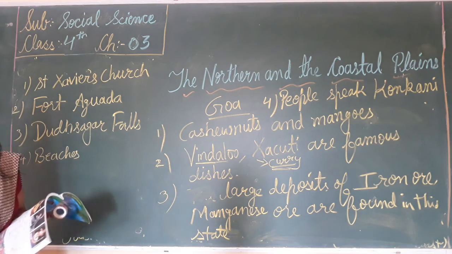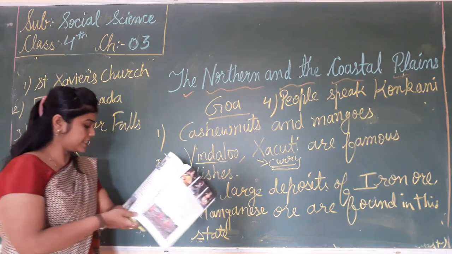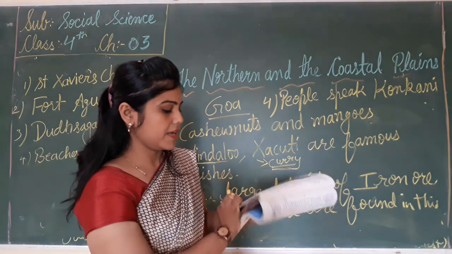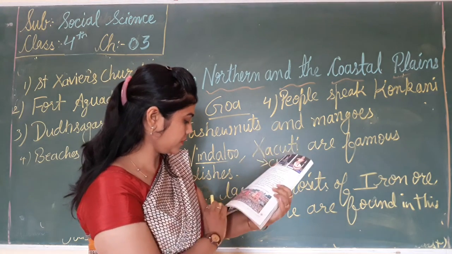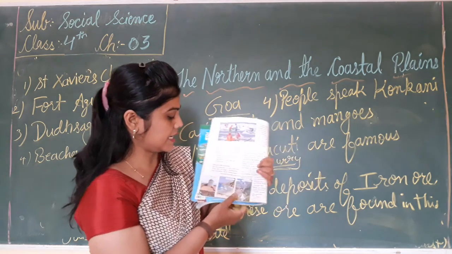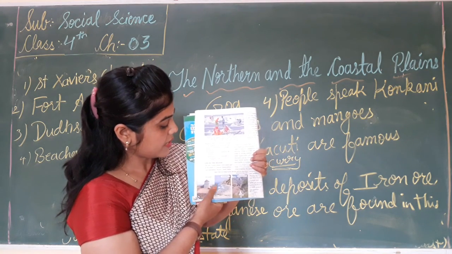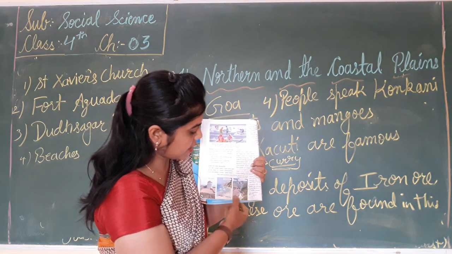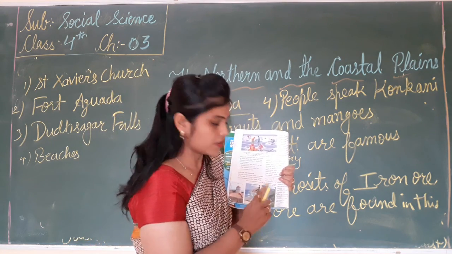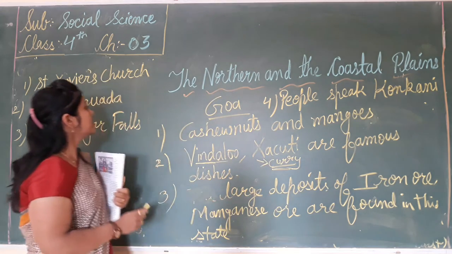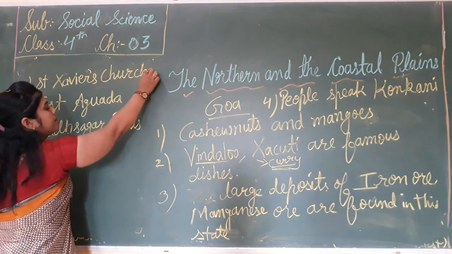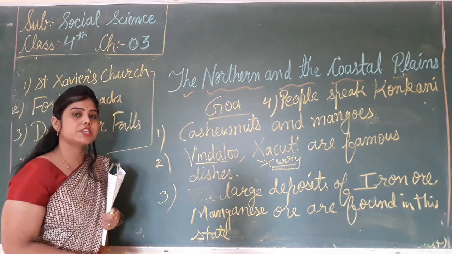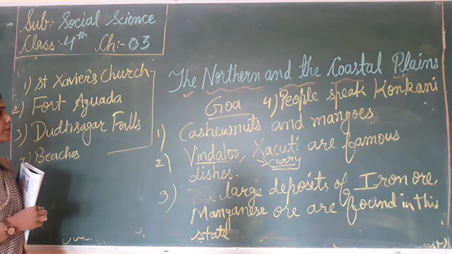Goa is famous for many beaches. So these are the Fort Aguada. Look at page number 28. That is the Fort Aguada, that is Vector Beach, and that is the Dudhsagar Falls. Okay, so these are some tourist attraction places. These places attract many tourists from all around the world.